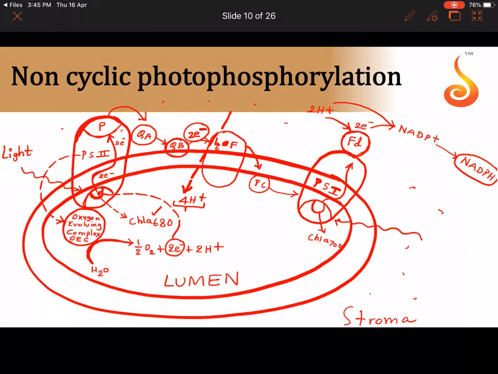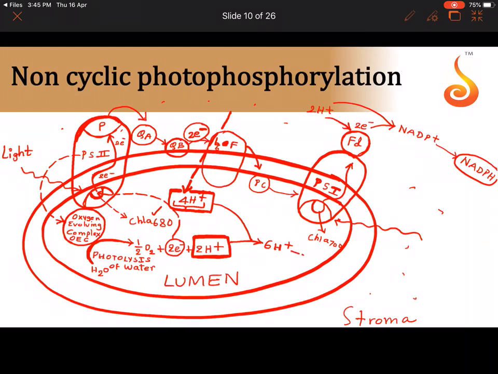So now how many protons do we have in the thylakoid lumen? We have 4 protons that are coming in from cytochrome B6 and F complex, and 2 protons that are coming in from the splitting of water molecule. This splitting of water molecule is called photolysis of water. So totally, if you can see, we have 4 protons plus 2 protons, that is 6 protons. I want you to bear in mind about these 6 protons.